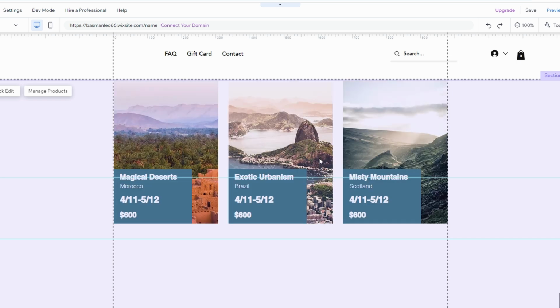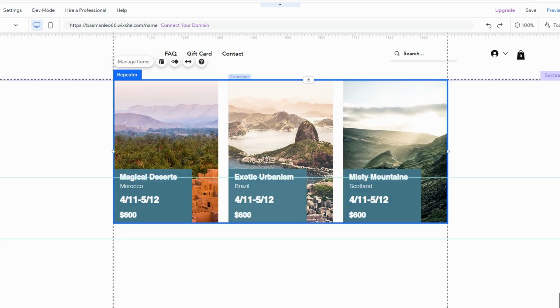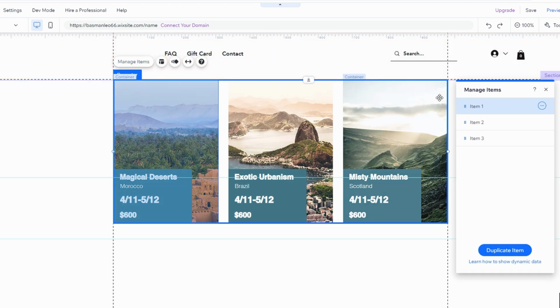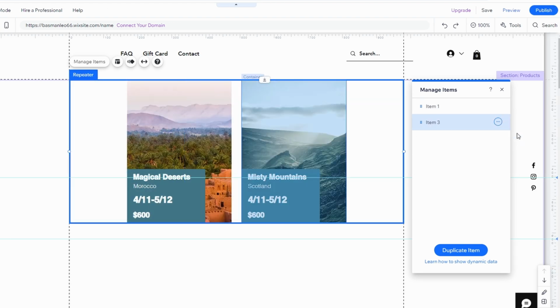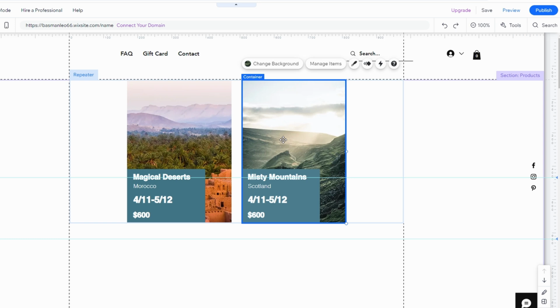If you want to remove a specific item from a repeater, with the repeater selected, look for the Manage Items button, usually found in the toolbar. In the Manage Items panel, you will see a list of all items, cards or blocks within the repeater. As you point on each item, it will be highlighted on your page. To remove a specific item, click on the 3 dots next to the item you want to delete, and then select Delete. The item will be removed, and the remaining items will be automatically adjusted to fill the space.